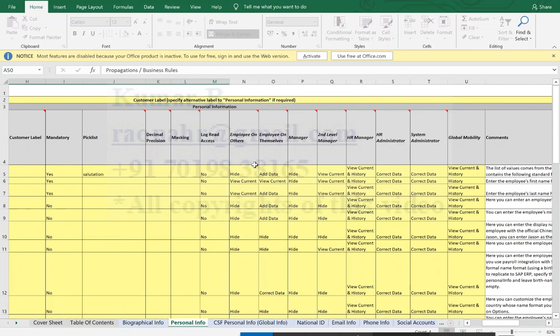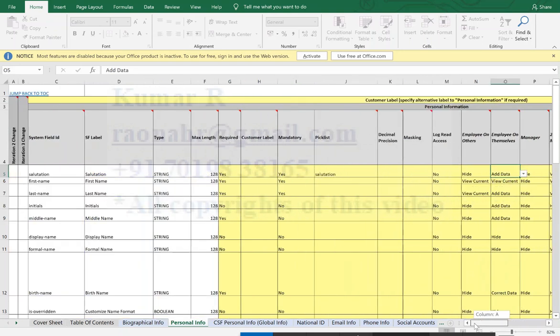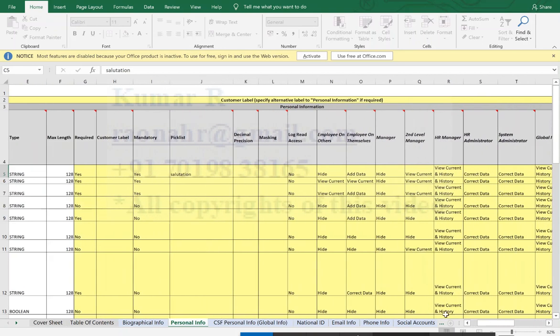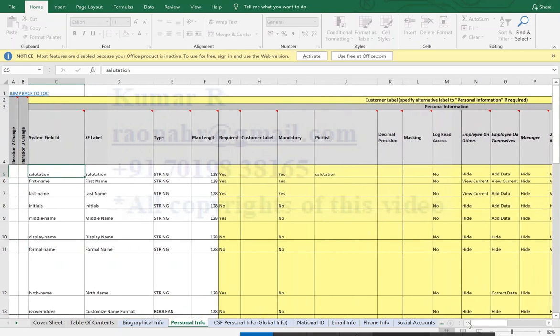For example, they have mentioned employee on one column and on the other they mentioned hide. So the employee themselves can add the data; as an employee they can edit this field. This is how we capture the requirement related to RBP. We also discussed whether this field is required, meaning whether we are going to use it in the process or at instance level.